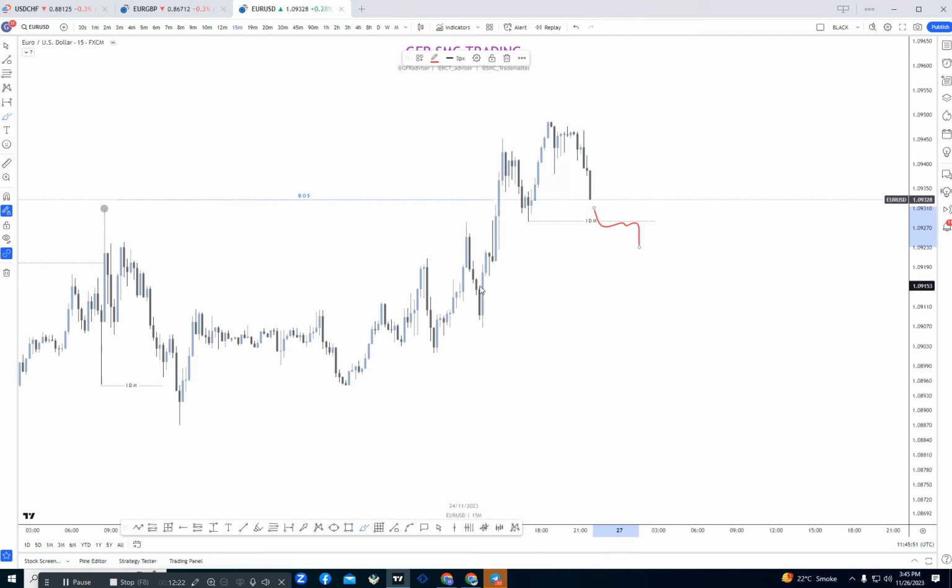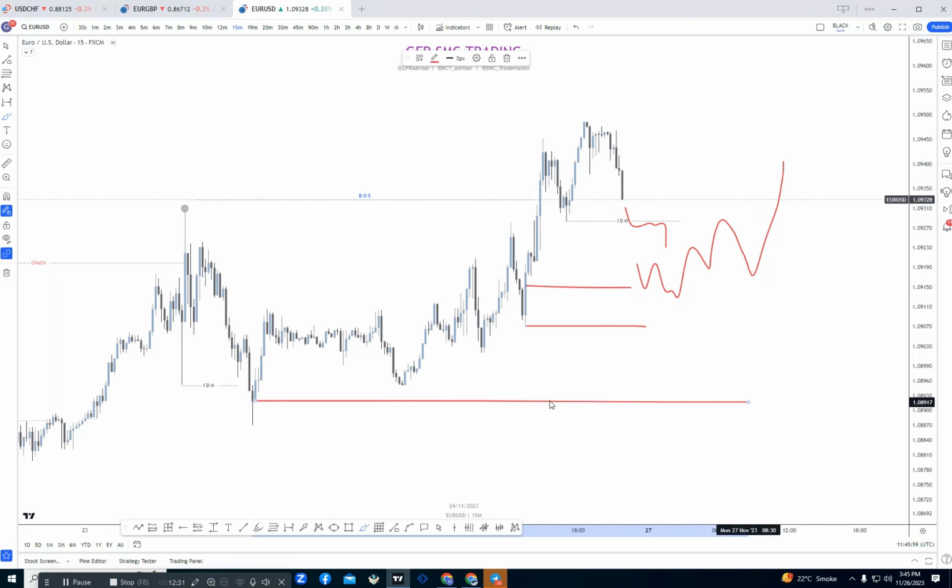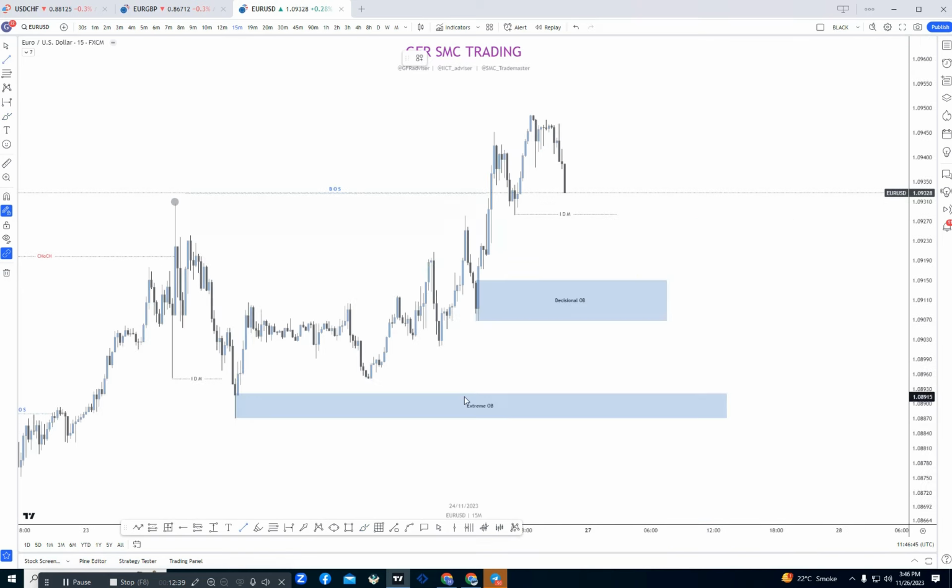In this case, the first order block will be at this point. If we see some impact from the market to the bullish side, then we can buy from that area, and next we can buy from this extreme weak as well, because it's still unmitigated. So here are our two POIs. If we see here, we will simply wait for market to tap into that area, and then we will look for our buys. But if we see here, the extreme POI will be more valid, because here market is creating a trend line liquidity at that point.